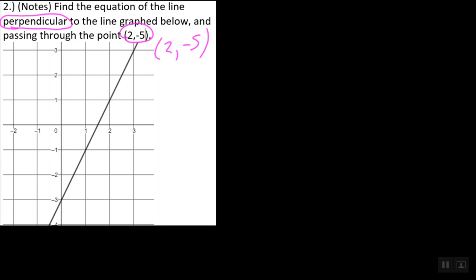Alright, and so well, wait a second. What was it that we had to pull from the last equation? Well, we had to pull the slope, our m term. And I want y'all to recall that our slope is the change in y over the change in x. So what we'll do for the slope is I'll come here to my y-intercept, put my point, and then I'll travel across this line until I find my very next perfect point.